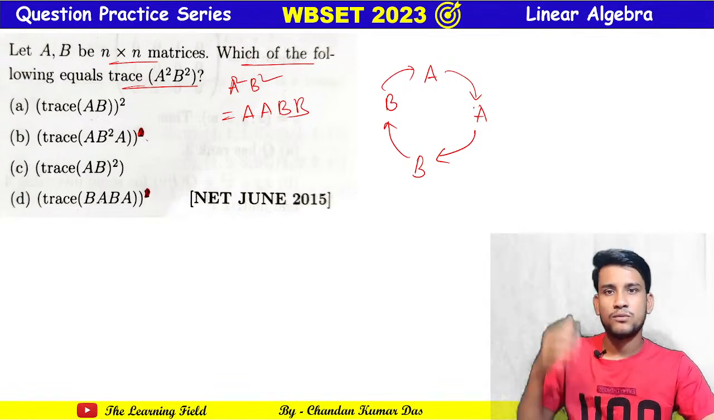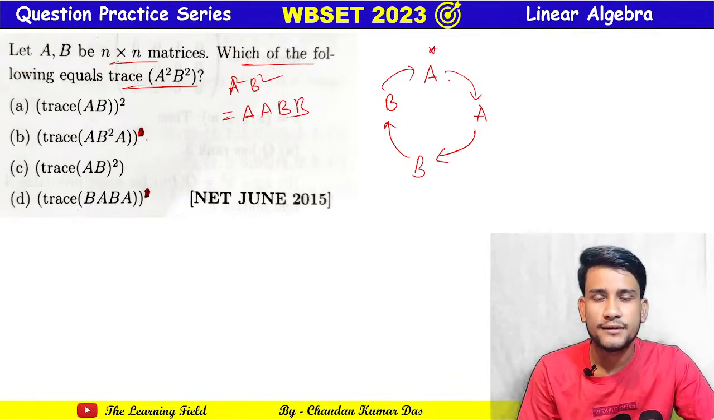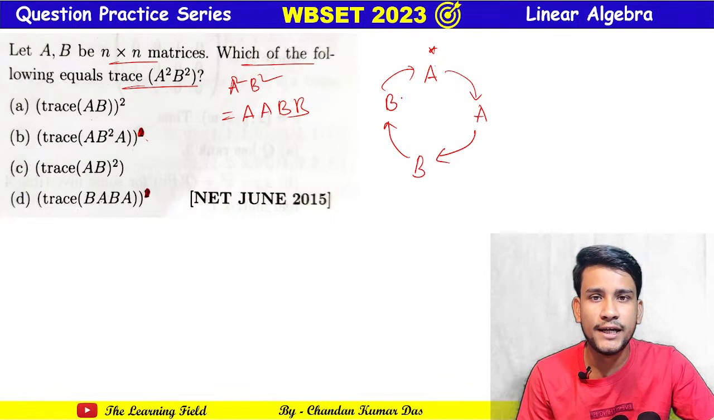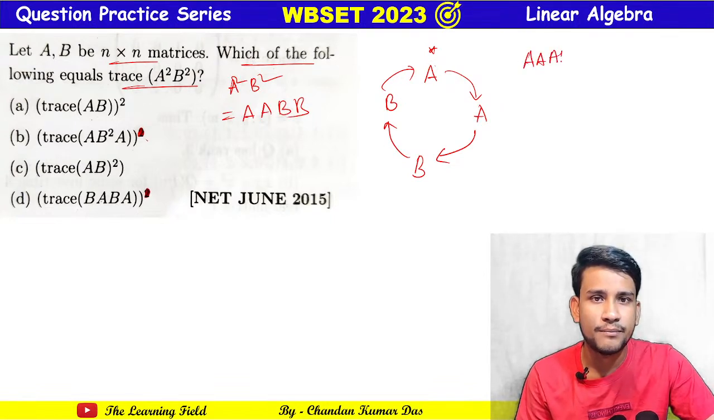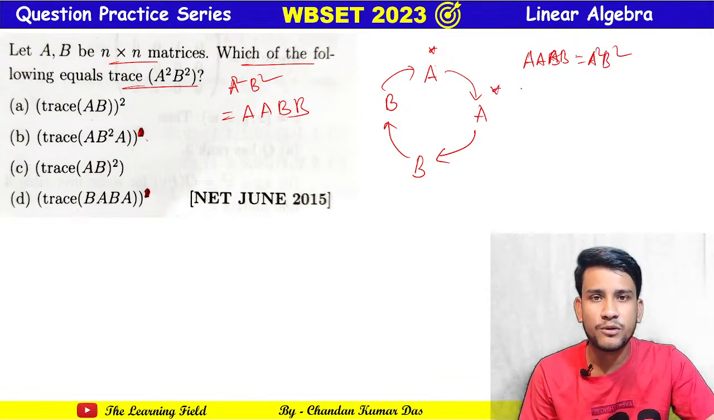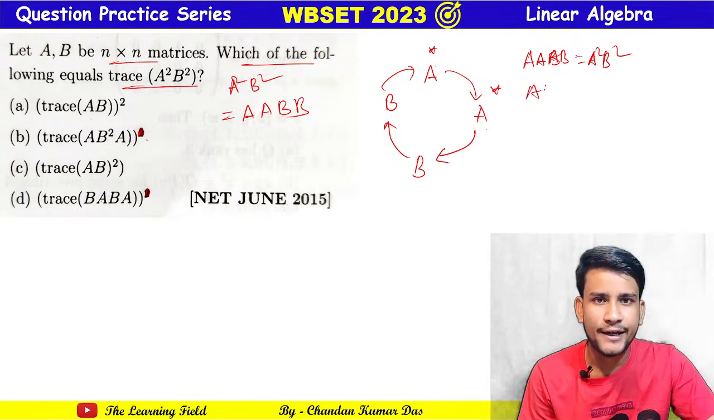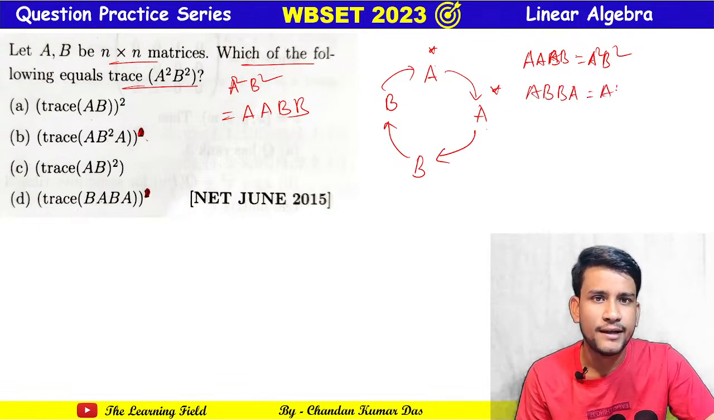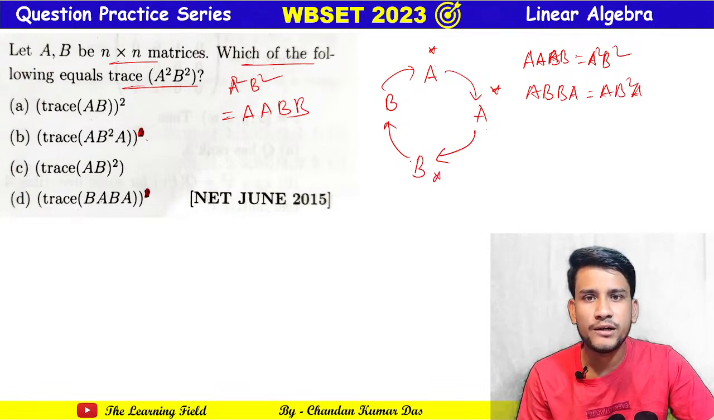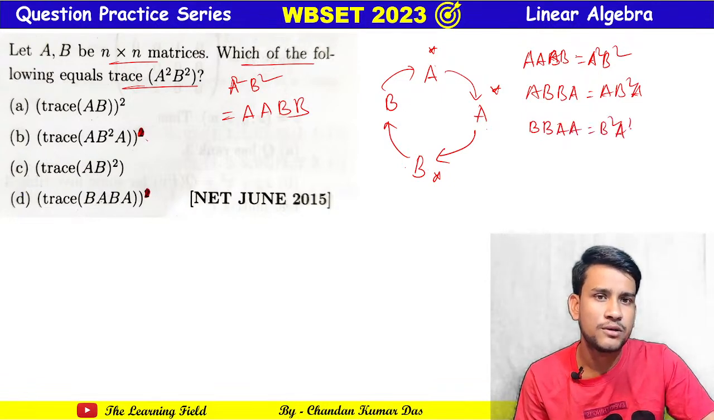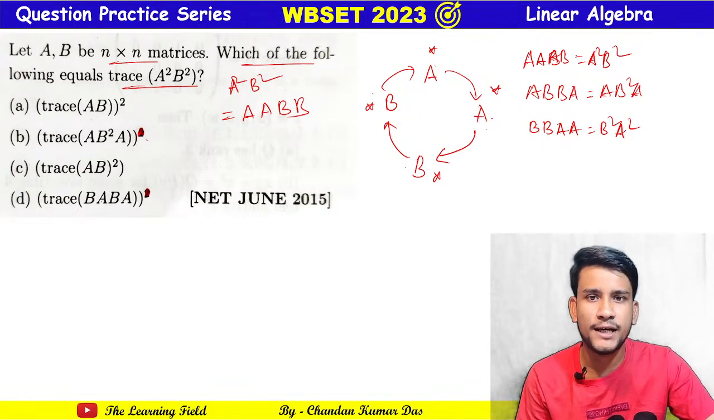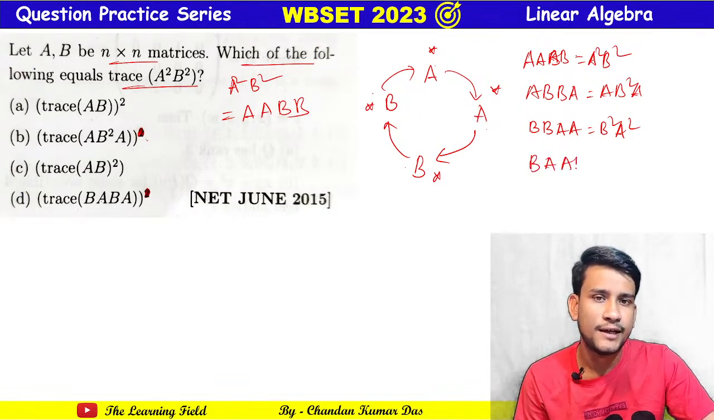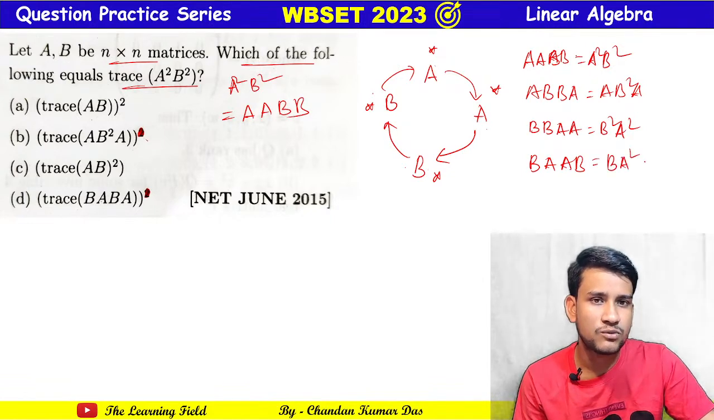Now if we start from here, then the trace of this cyclic order, all the matrices are the same. So if we start from A, then we can write A A B B, that is A square B square. Now if we start from here, A B B A, that is A B square A. If we start from here, then B B A A, that is B square A square. And if we start from this point, then B A A B, this is B A square B.